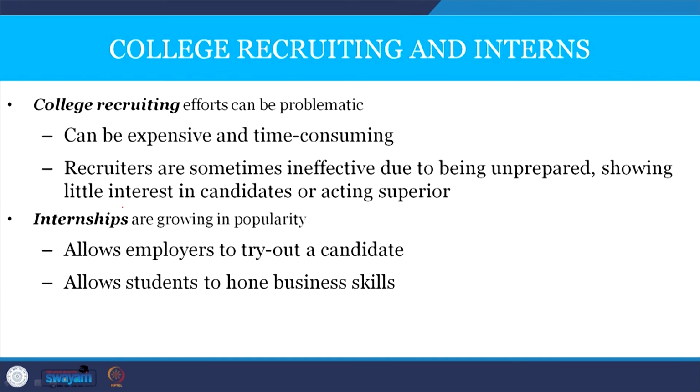College recruiting and interns. College recruitment and internship is also a method of generating a pool of ready candidates. College recruiting efforts can be problematic, expensive and time consuming. Recruiters are sometimes ineffective due to being unprepared, showing little interest in candidates or acting superior. Internships are growing in popularity; they allow employers to try out a candidate and allow students to hone business skills.